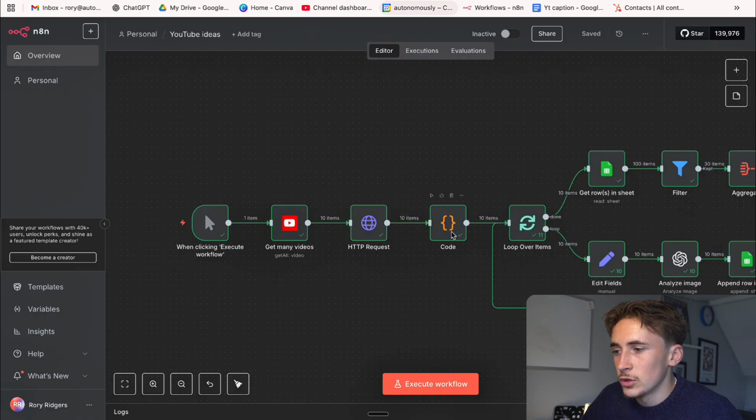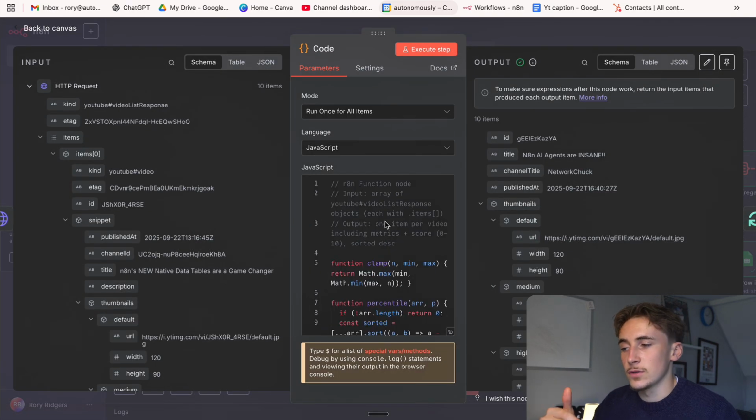And then what we want to do for each of those is calculate the views per minute and the engagement per minute, and then give the views per minute a score, the engagement a score, and then give an overall score based on that. So the way we do that is through this JavaScript that we have here.